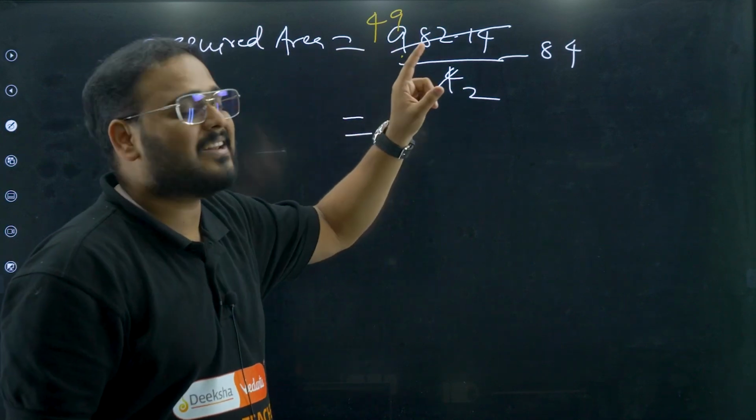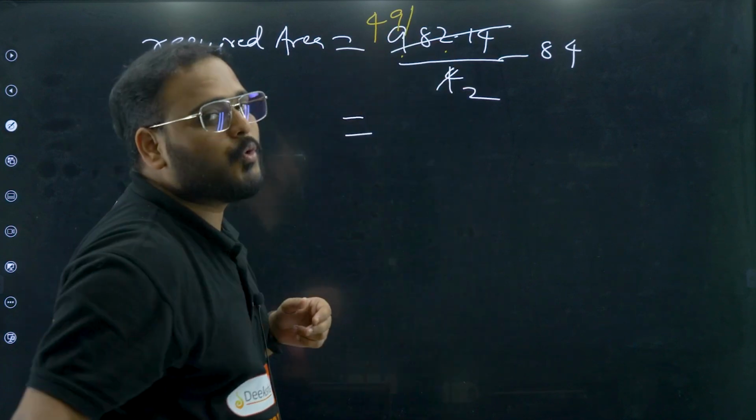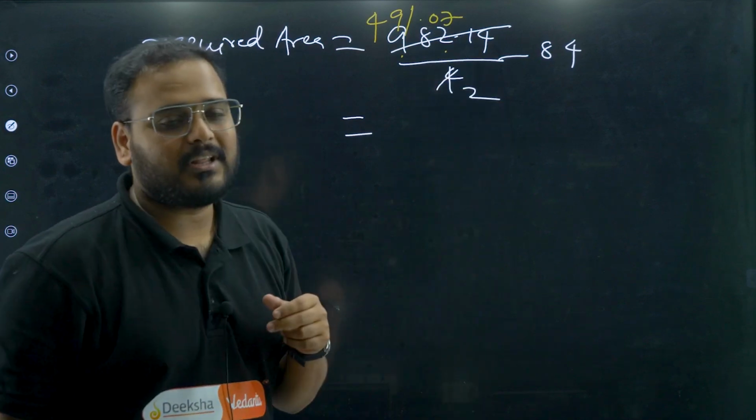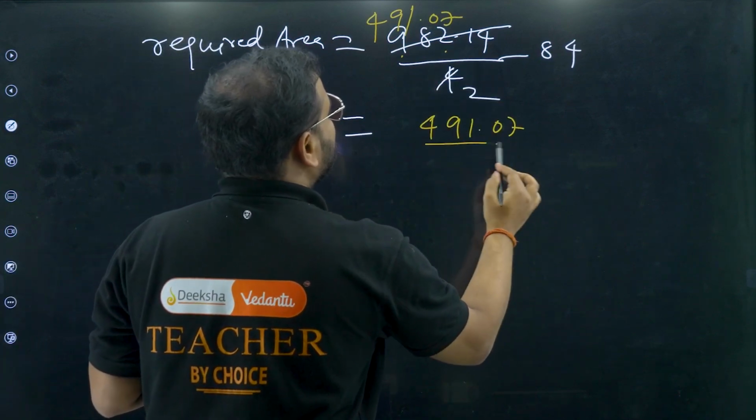1 and 8, 18. 2 9s are 18. Gone. I have only 2 here. 2 1s are 2. Okay. 14 then 07. 14 then 07. What am I getting, please check here. 491.07. Sir, why are you doing so much, sir?